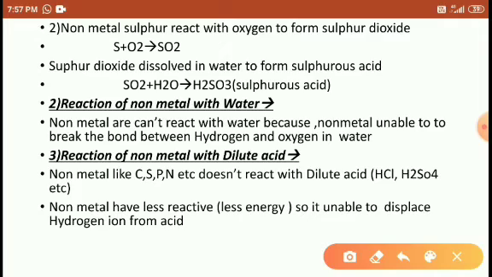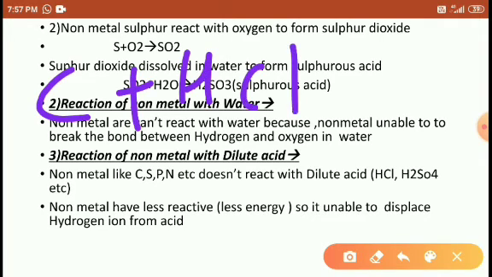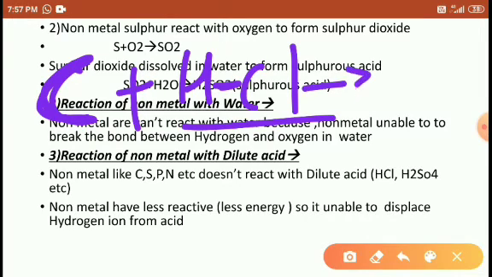For example, you may use carbon. Carbon reacts with HCl, hydrochloric acid. Carbon has less energy, so it is unable to dissociate the hydrogen from HCl. So there is no formation of product.